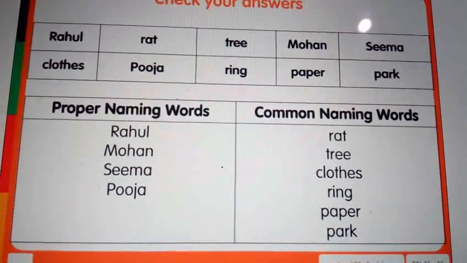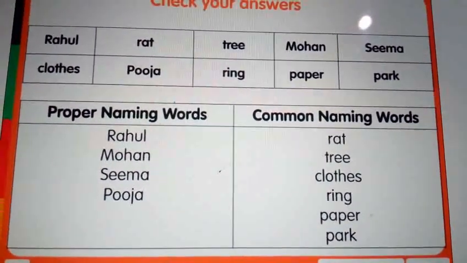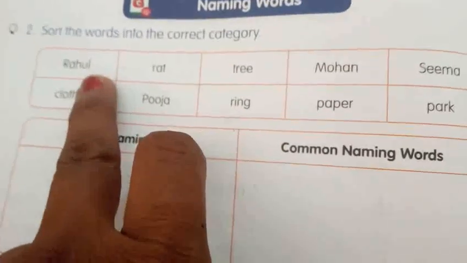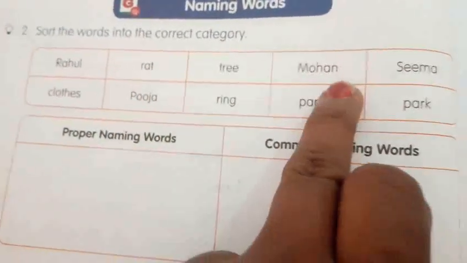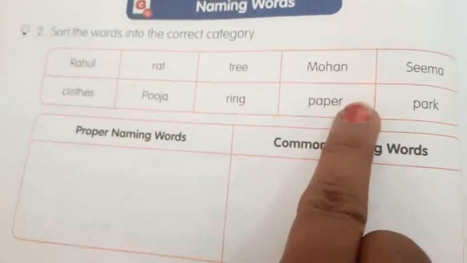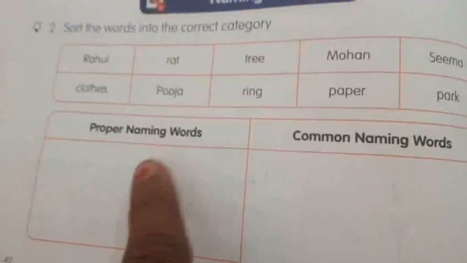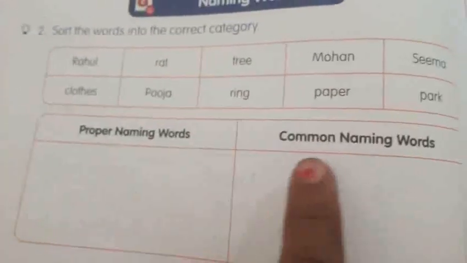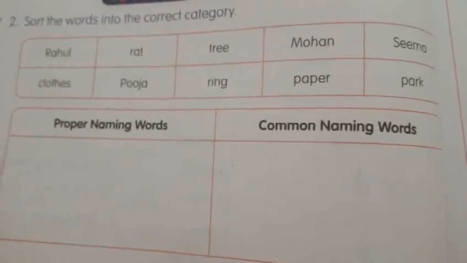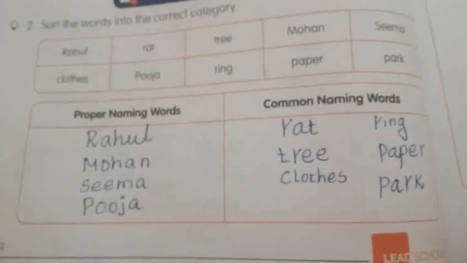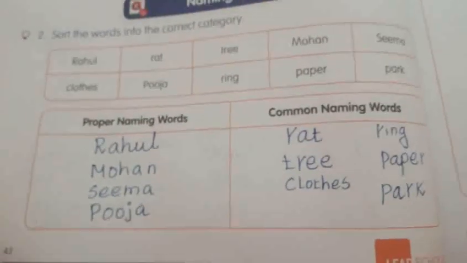Yes. Now shall we do that worksheet? Are you ready? Yes. See that. Rahul, rat, tree, Mohan, Seema, clads, puja, ring, paper, park. So you have to write in these two columns. Proper naming words means you write in this column. Common naming words means you write in this column. Okay. I will show you the answer, my dear children. This is the answer for this.